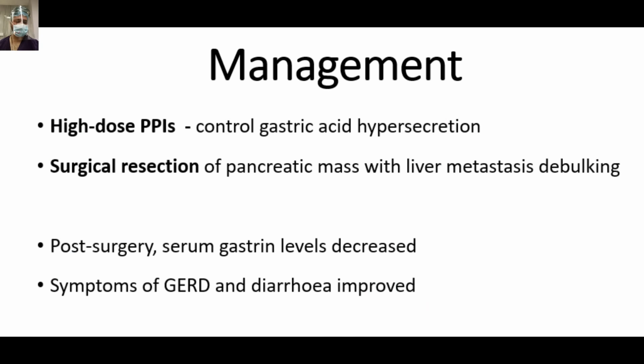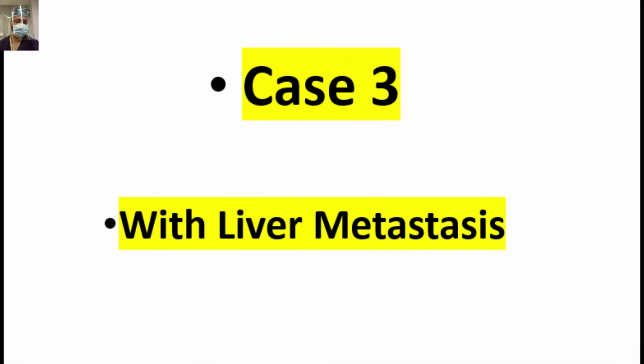So we managed this patient with surgical resection of the pancreatic mass with liver metastatic debulking, and the patient was also managed with a high dose of PPI. Post surgery, serum gastrin level decreased and symptoms of GERD and diarrhea improved. So we did the resection plus the metastasectomy. Coming to case number 3 now, with liver mets.